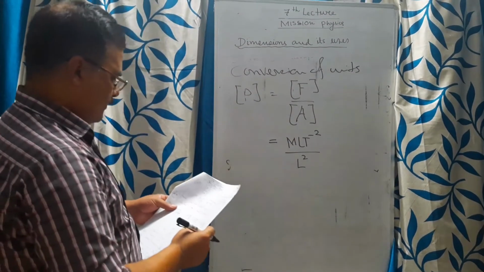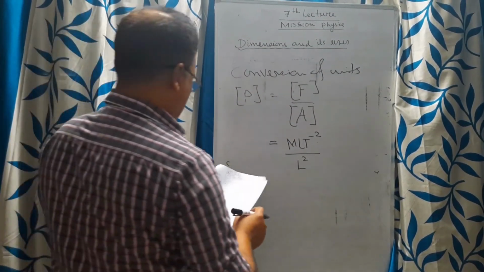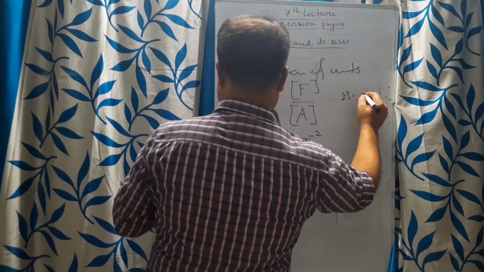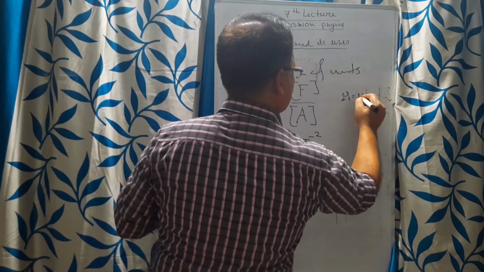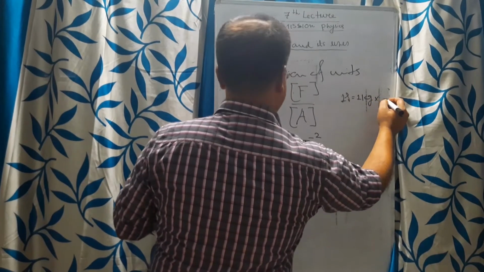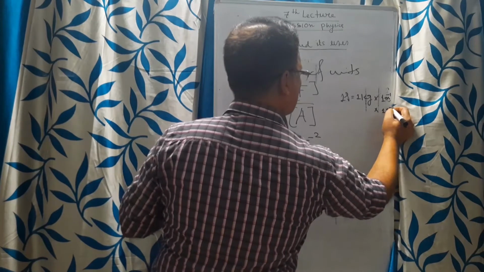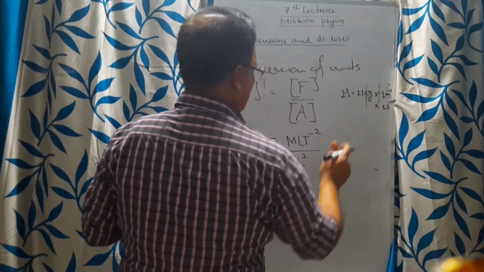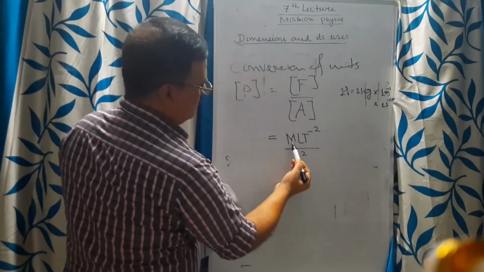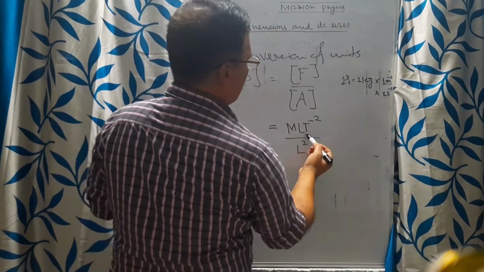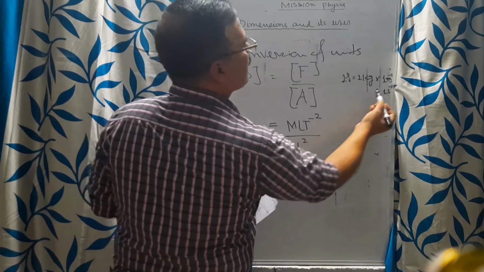Now we can say 1 Pascal is equal to 1 kg into 1 meter to the power minus 1 into 1 second to the power minus 2. This is the formula M L T: M is 1 kg, L is 1 meter.